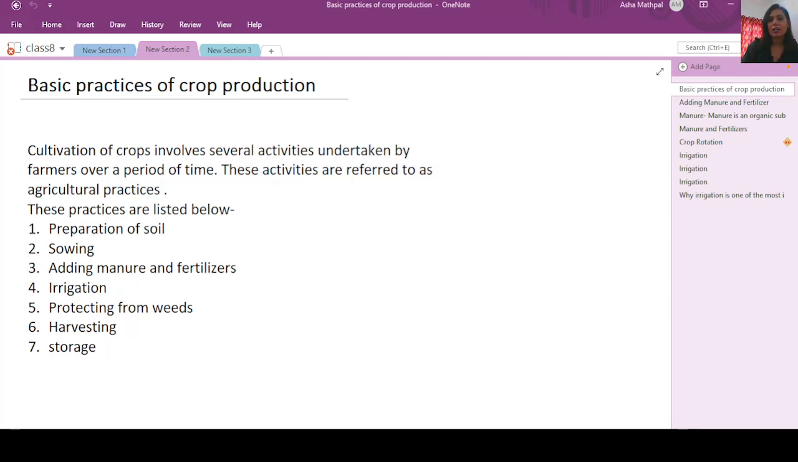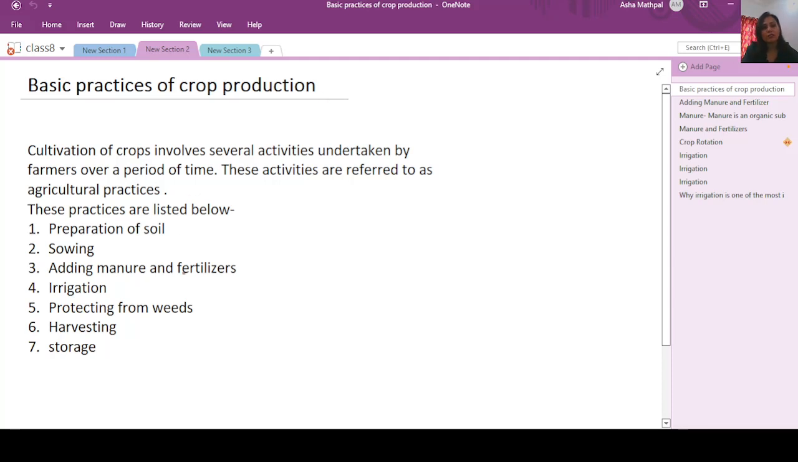In this session, I am going to continue with chapter 1 of class 8 NCERT book, that is crop production and management. So let's begin today's session. In my previous session, we have already discussed the basic practices of crop production. These are basically the activities which are taken up by the farmer for the production of the crop, and then later on how to store it and to supply it to the market.